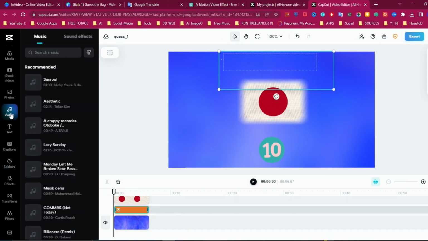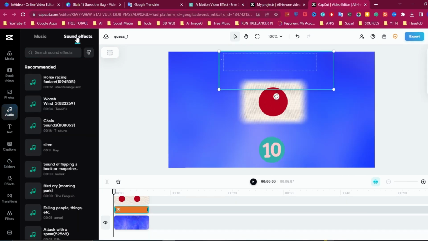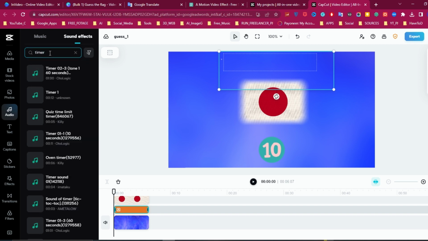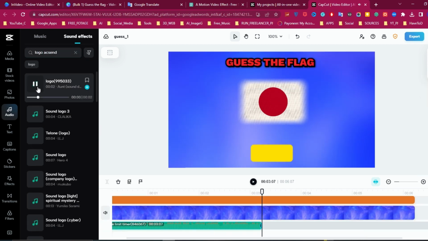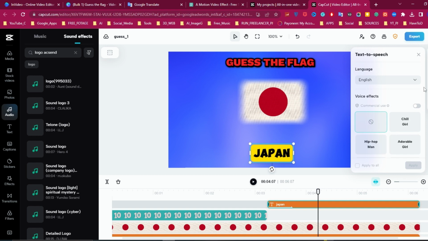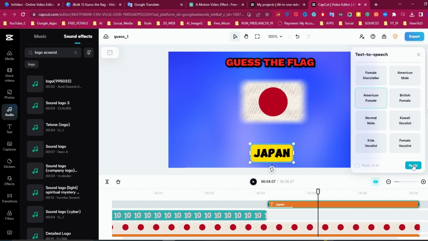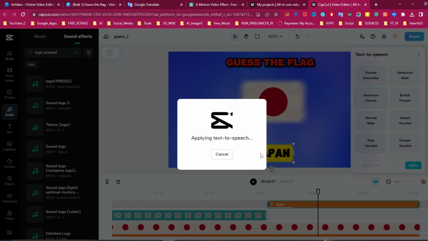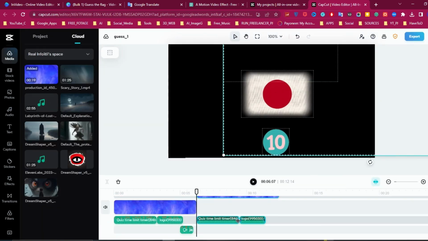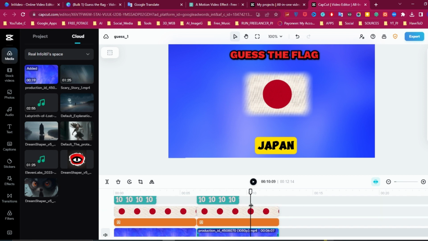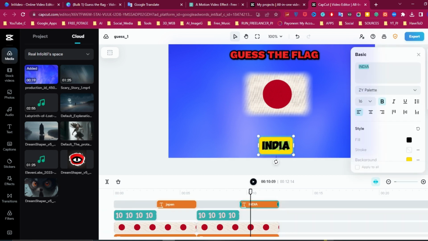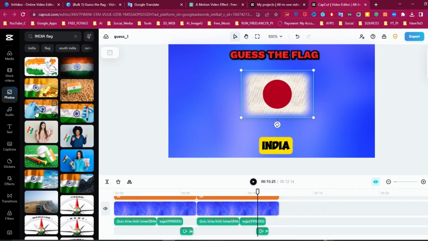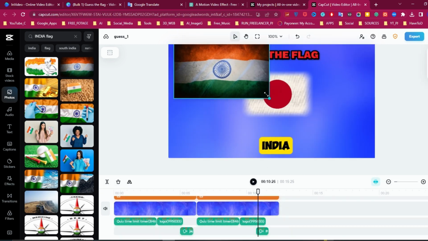When finished, click on audio and go to sound effects section. And like previous video, add timer and congratulations sound and adjust them. Now click on country text and go to text speech section and select one of the items. Then click on apply. Now select all layers and copy them. Then change the country name and flag. Also, if you can't find a good flag image, you can download it from Pexels and upload it here.